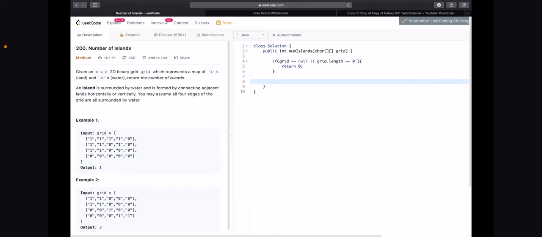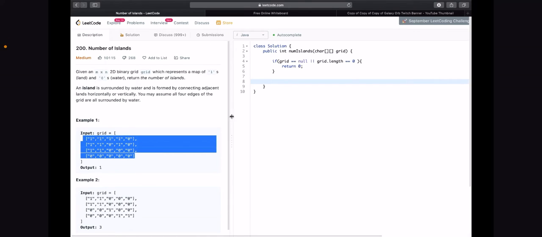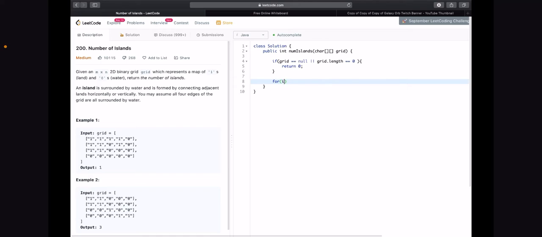So we're gonna have to traverse through our entire island, so we'll need a nested for loop for that. So for int i equals 0, i is less than grid.length, i plus plus, and this is kind of the height of the island. And then j will be like the rows of the island. So for int j equals 0, j is less than grid[i].length, j plus plus, and this is when we can get started with our code.